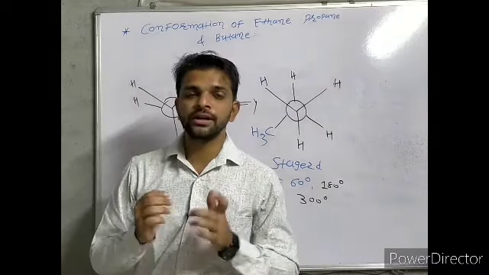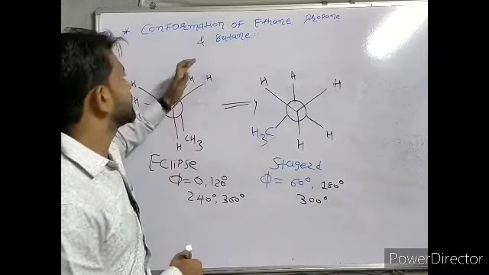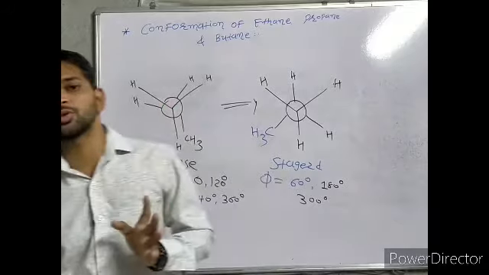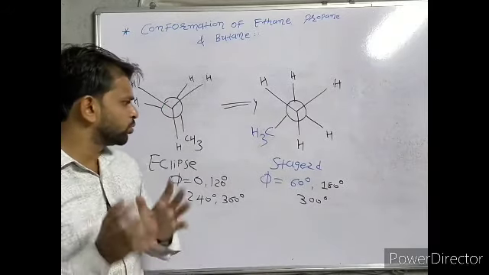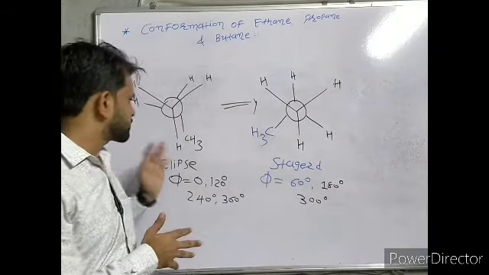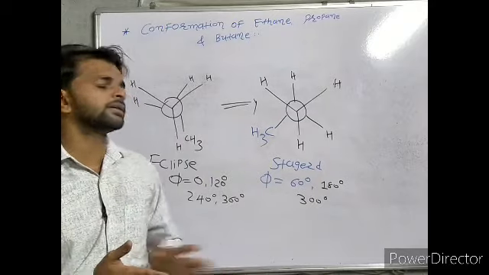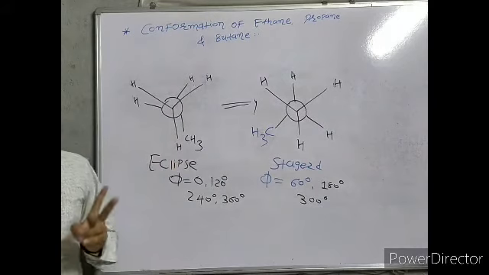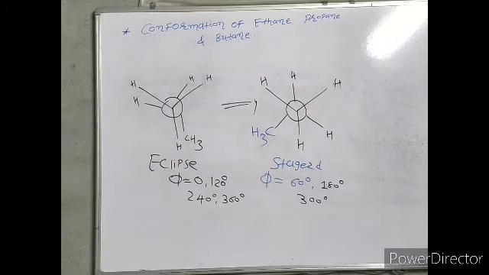So we can simply say that ethane and propane contain only two forms of Newman projection. First is eclipse and second is staggered. So ethane and propane have only two conformational isomers, eclipse and staggered.